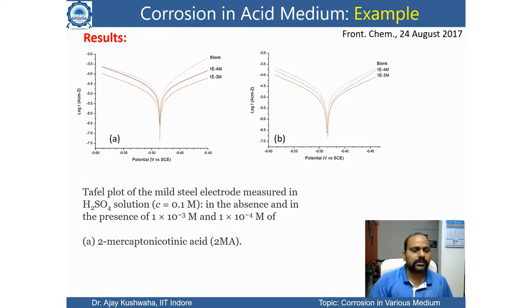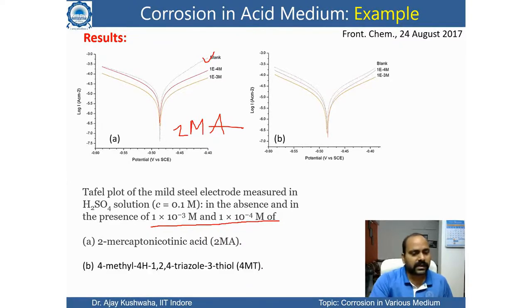The first is 2MA. This is the Tafel plot of the mild steel electrode measured in H2SO4 solution in the absence or in the presence of 1 into 10 to the power minus 3 molar and 1 into 10 to the power minus 4 molar. So one is the blank. You can compare at the increased concentration of 2MA, figure A is 2MA, when they have added this chemical. You can see the total current is different. Here the current is slightly higher, and here the current is basically lesser. That means there is a slowing of the corrosion rate.